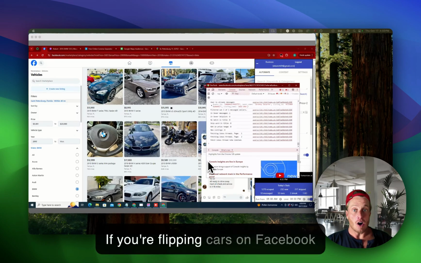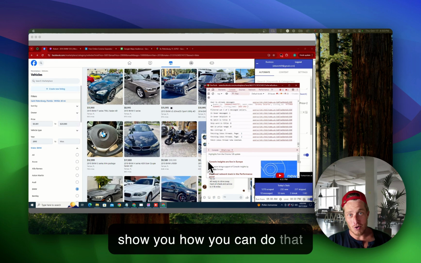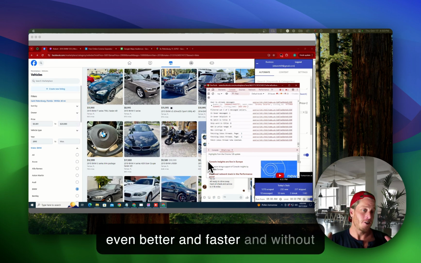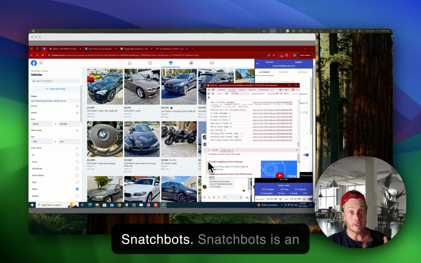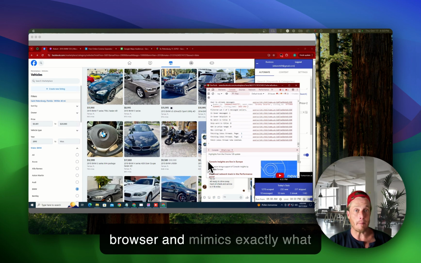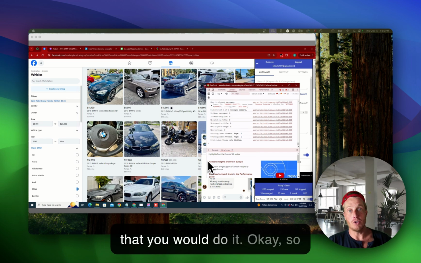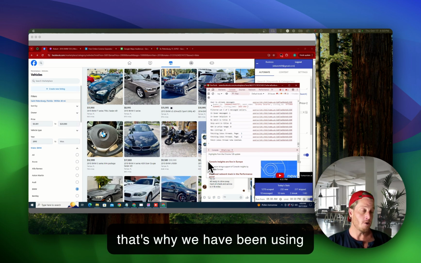If you're flipping cars on Facebook and OfferUp, this video is gonna show you how you can do that even better and faster and without all the manual effort using Snatchbots. Snatchbots is an automation tool that runs in your browser and mimics exactly what you would do at the same speed that you would do it. That's why we have been using this for 3 years.